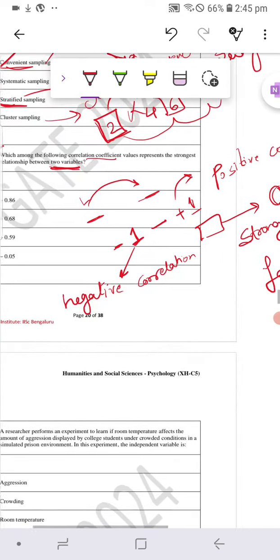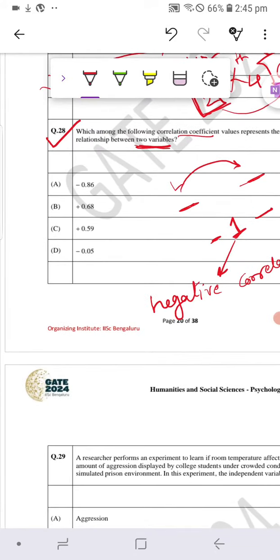So among the options that we have been provided with, -0.8 seems the closest, and that is why this becomes your answer over here.